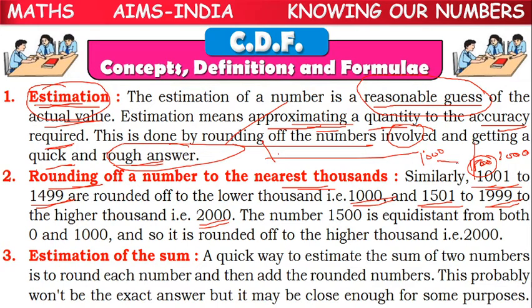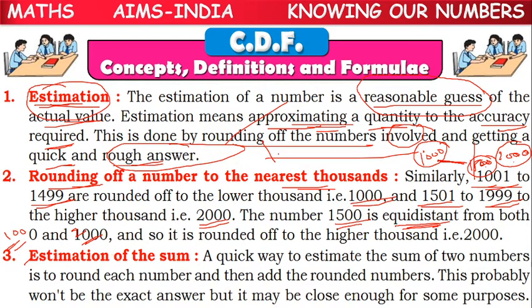So the numbers between 1000 and 1500 can be rounded off to 1000. The numbers between 1500 and 2000 can be rounded off to 2000. Here 1500 is equidistant, at equal distance, from both 1000 and 2000.